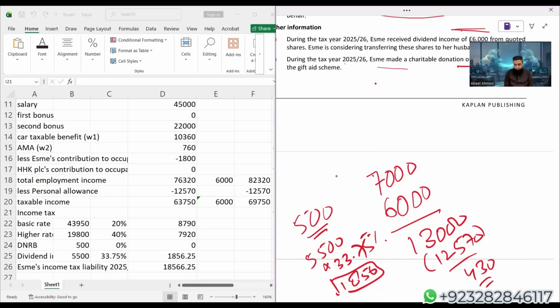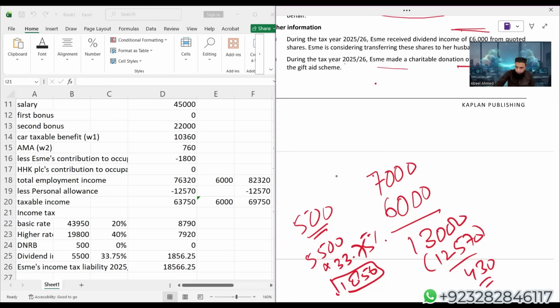Forget that 0.25. So what you have to explain in part C, let me repeat again just to save time, you have to write what I'm explaining to you. When ESME transfers all her shares to ND, then ND's total income will become £13,000. From that, ND will deduct the personal allowance of £12,570. The remaining £430 will be covered in the dividend nil rate band, which means that ND will not be paying any income tax. On the other hand, ESME will be saving £1,856 on her income tax liability, because if she does not transfer all her shares to ND, she will be paying £1,856. If she transfers, she will not be paying £1,856. It means she will save £1,856.